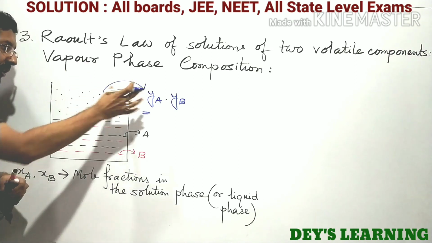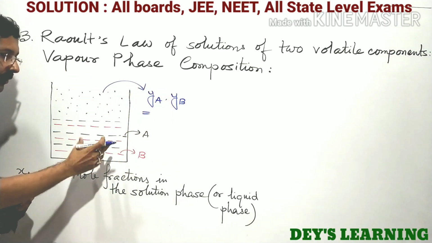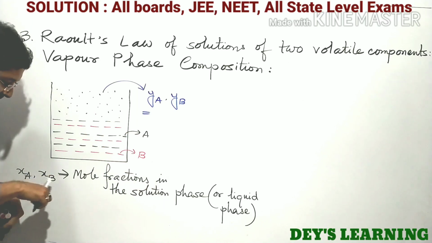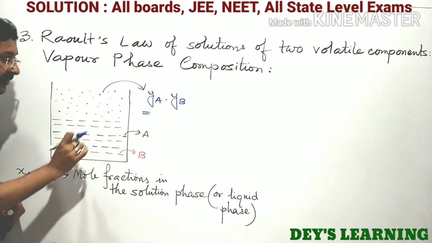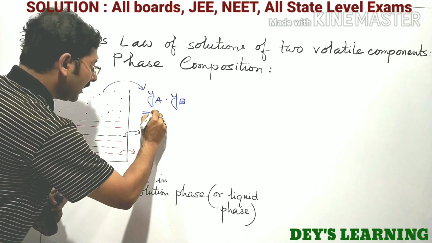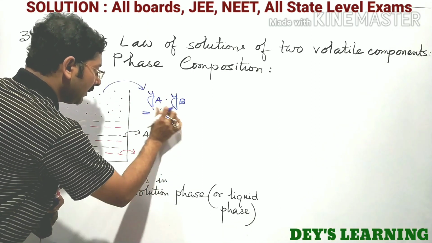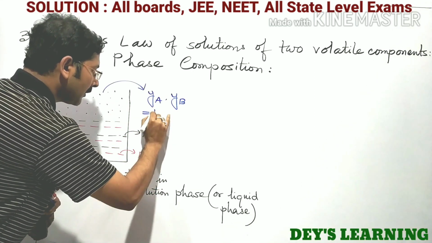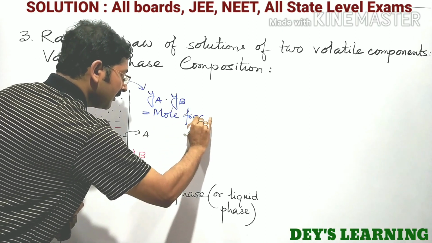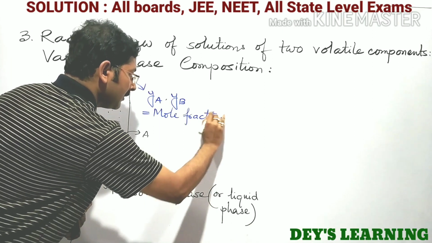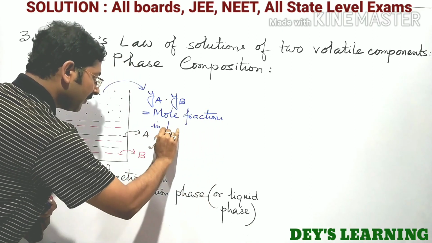The vapor phase contains both A and B, and the solution phase contains both A and B. XA and XB are the mole fractions of A and B in the solution phase, in the liquid phase, and YA and YB are the mole fractions in the vapor phase.